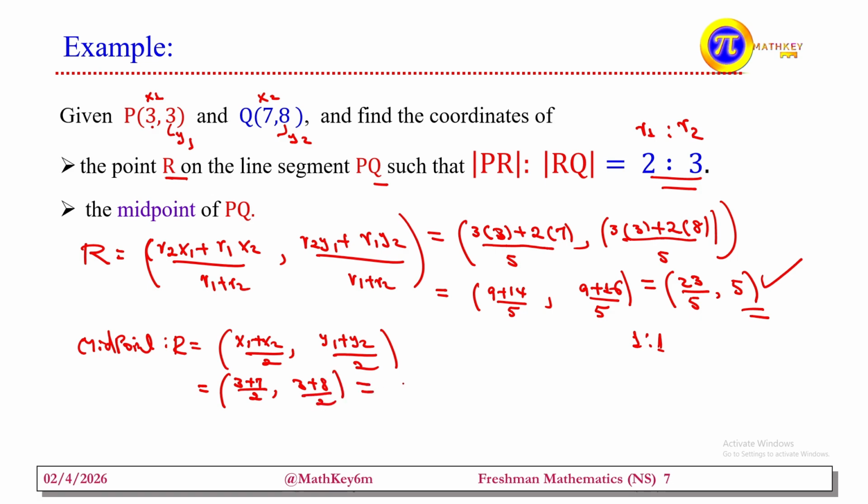Result, this is equal to 3 plus 7 is 10, 10 divided by 2 that is 5, 3 plus 8 is 11, 11 divided by 2. Or if you want to express it in the form of decimal, here is 5 and 11 divided by 2 means 5.5. This is the way of finding midpoints.